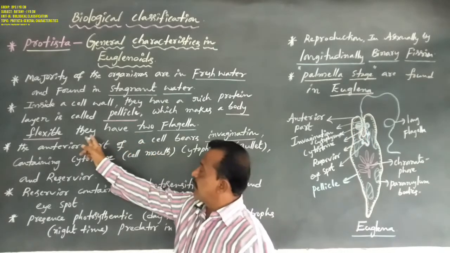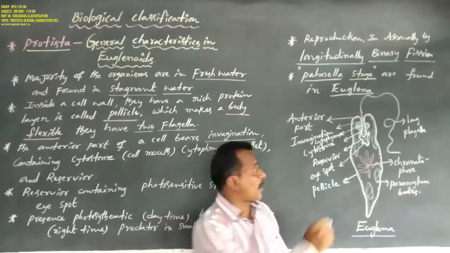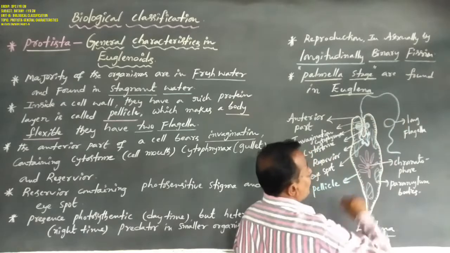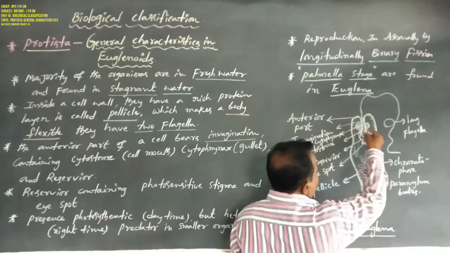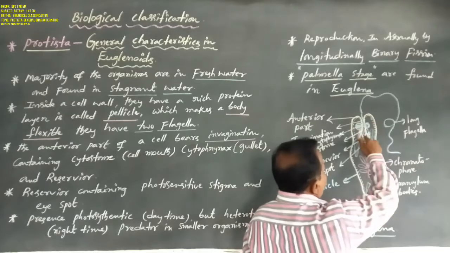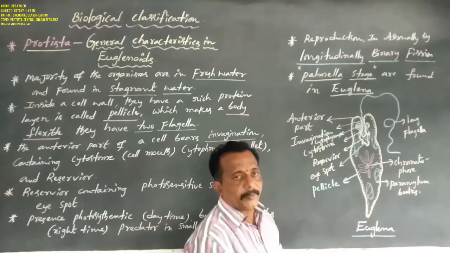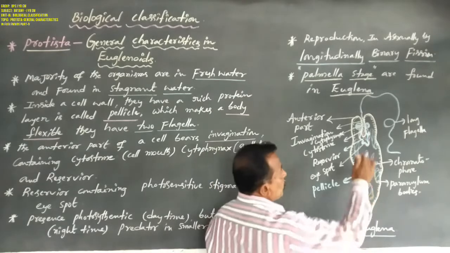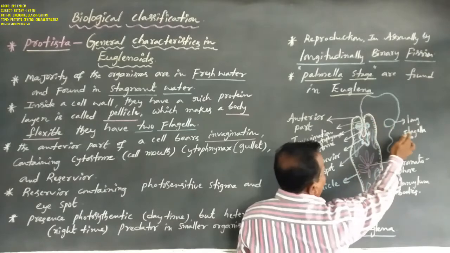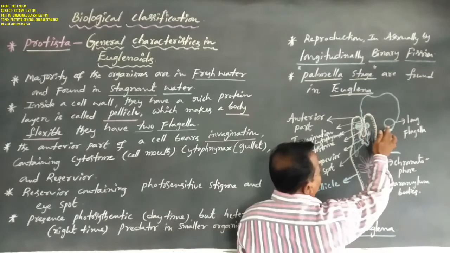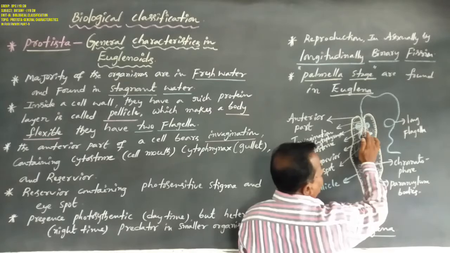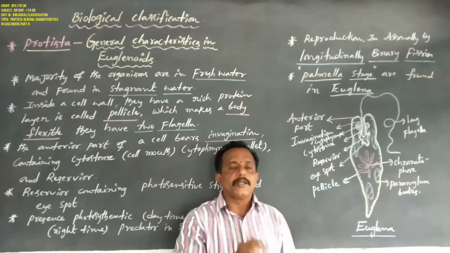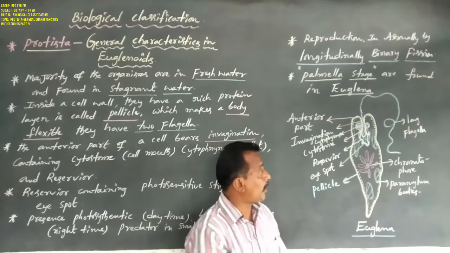Next, this Euglena has two flagella, but only one long flagellum appears, and the other does not appear. Why? Because it is arranged in the internal part of the body. One flagellum is long and clearly visible, and the other is shorter and is restricted to the internal body.